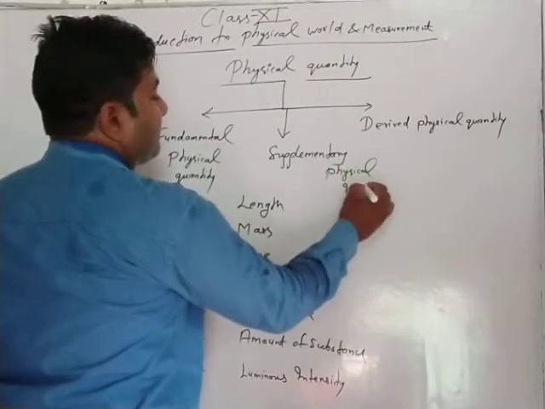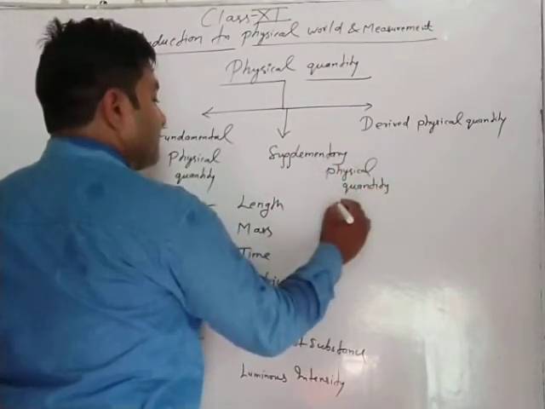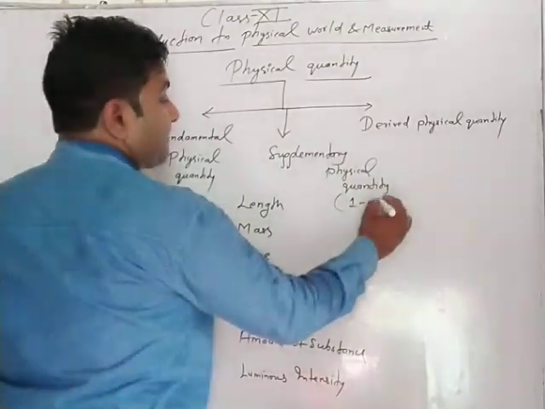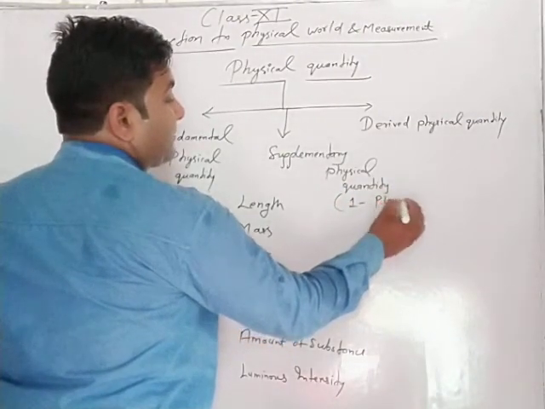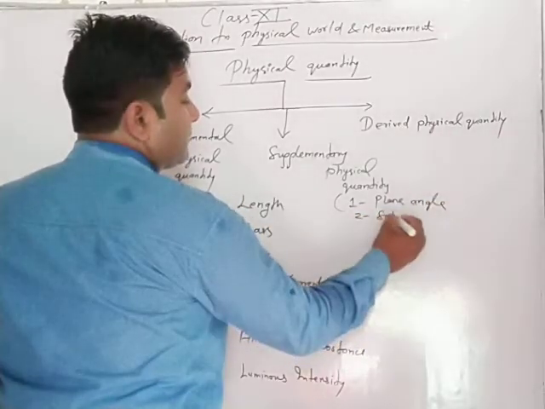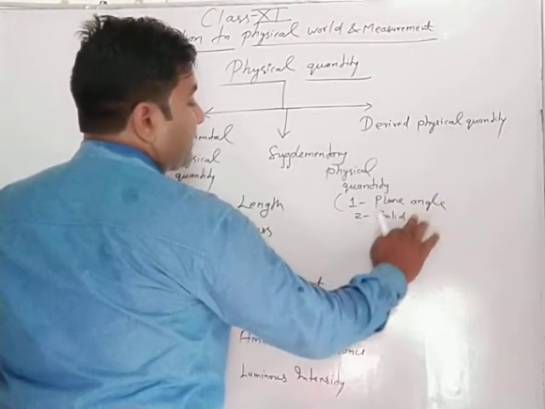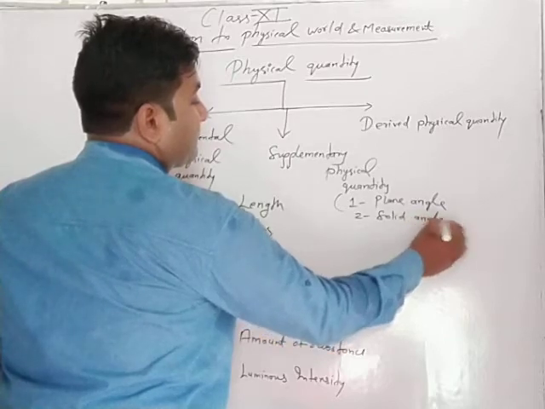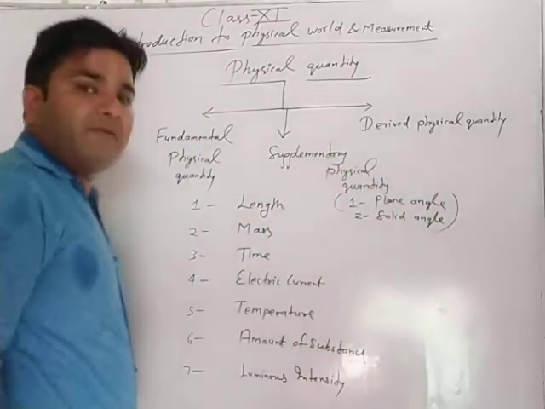Physical quantity. Number 1, plane angle, and number 2, solid angle. And derived physical quantity, very easy.